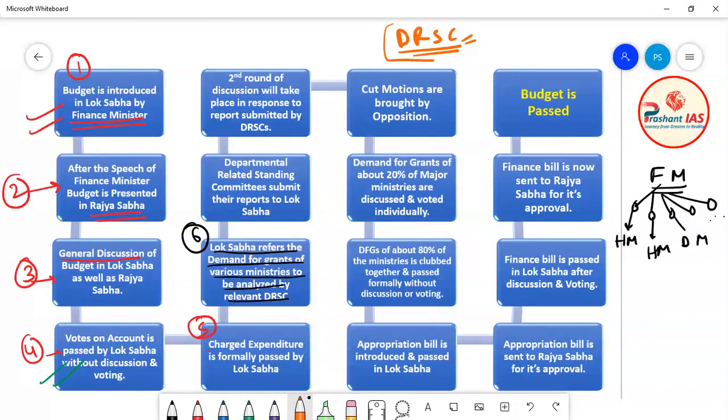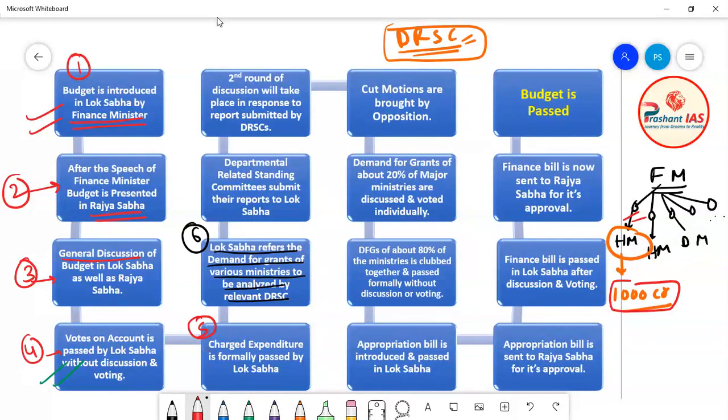It means that, let's suppose the health ministry, since we were discussing the health ministry, has demanded 1000 crore rupees in the demand for grant.